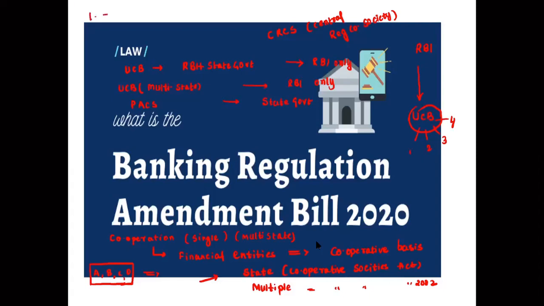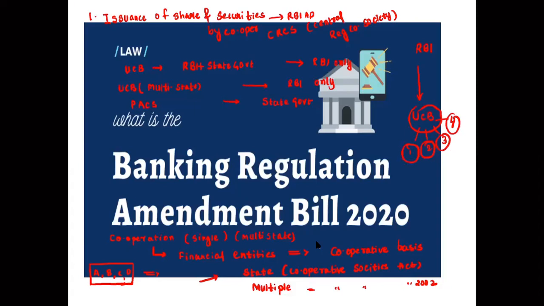Second is power to exempt cooperative banks. First was the issuance of shares and securities by cooperative banks. Cooperative banks are under RBI approval. RBI has to approve whatever securities they are issuing. If a person wants to sell or buy any kind of securities, then they have to get the approval of RBI. Number one.